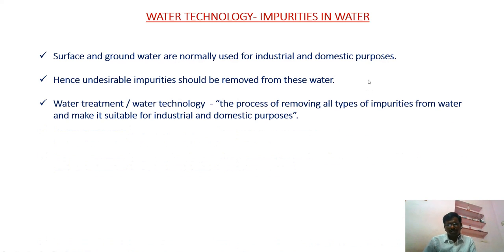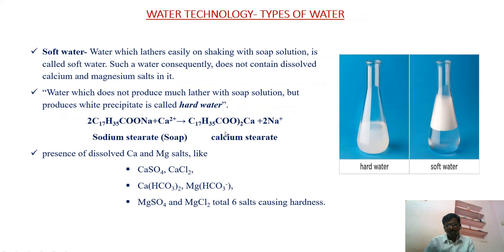All undesired impurities must be removed from this water before treatment and before use for industrial and domestic purposes. That process is called water treatment or water technology. That means the process of removal of all inorganic or organic materials from the water, so that water can be used for industrial and domestic purposes. This is called water technology or water treatment.